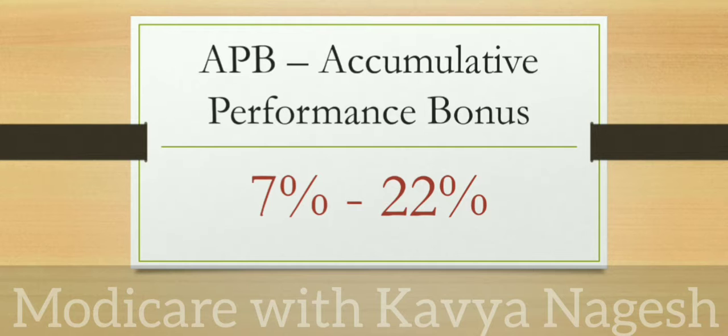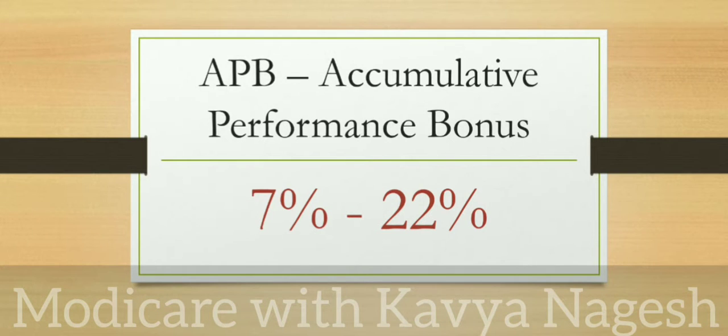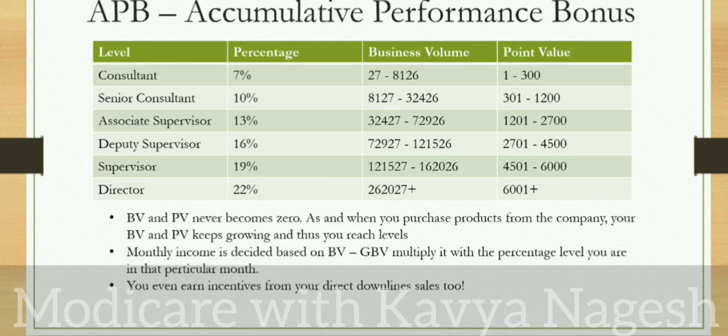Before ending the session, I want to give you one more piece of information on the APB, that is Accumulative Performance Bonus in Modicare, which is very promising, and it starts from 7% to 22%. And here we can see the chart also, where 7% is known as consultant, where you will have to have a point value, that is PV 1 to 300, and business volume will be from 27 BV to